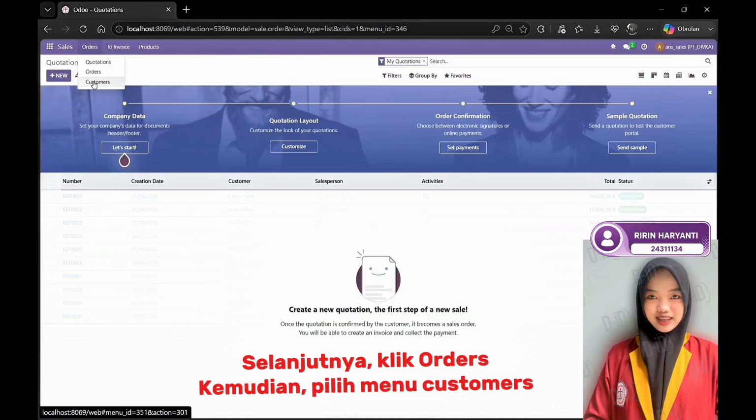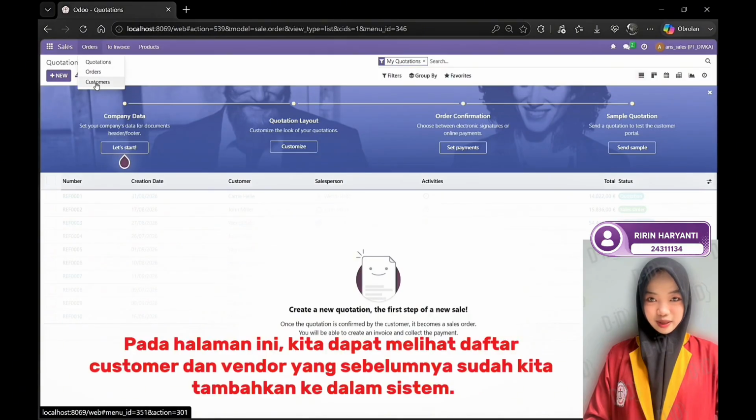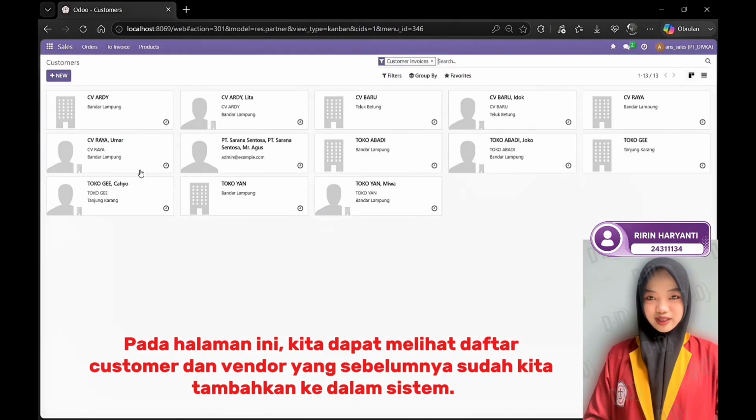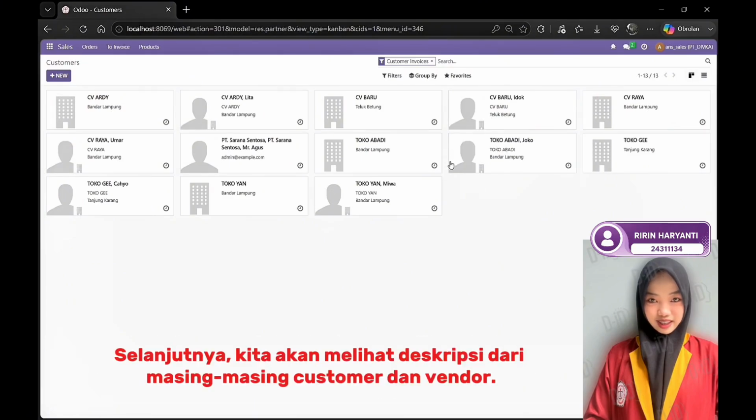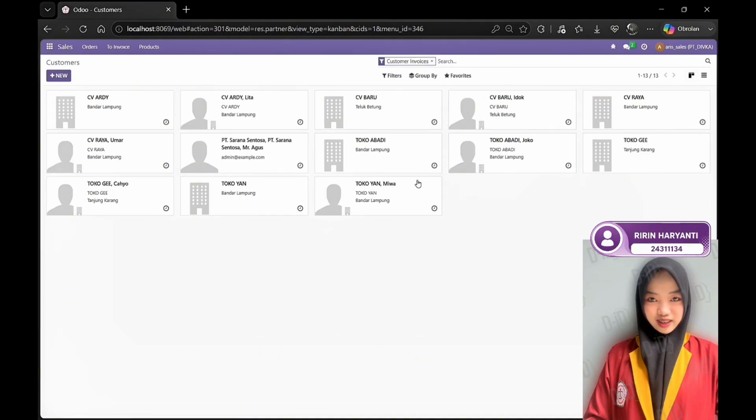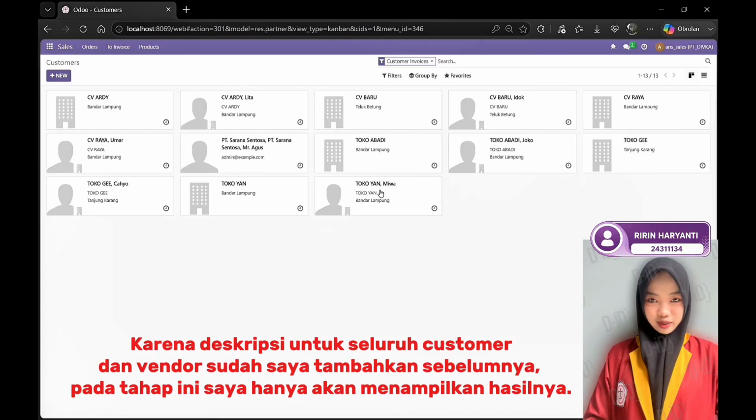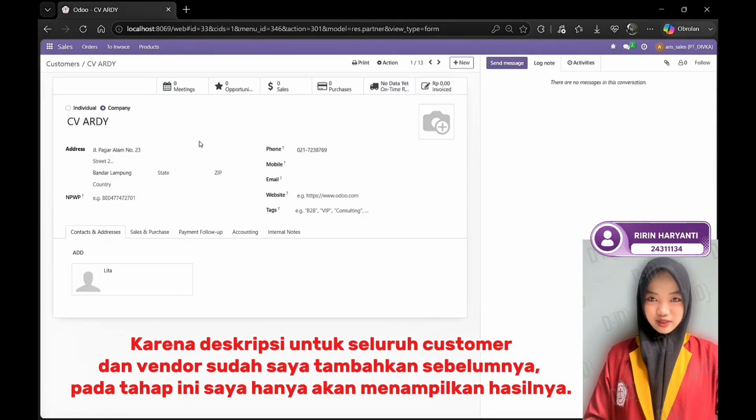Next we click Orders, then select Customers. On this page, we can see the list of customers and vendors that we previously added to the system. Next, we will check the descriptions for each customer and vendor. Since I have already added descriptions for all customers and vendors, in this section, I will only show the descriptions that have been created.